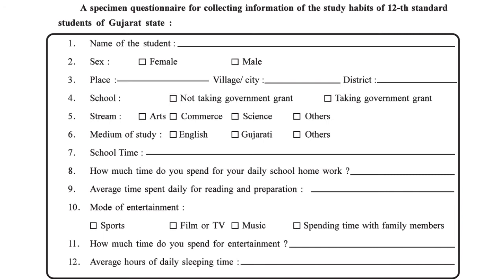How much time do you spend for your daily school homework? That means it's not calculative. We just have to write the hours. Average time spent daily for reading and preparation. Okay, now this is a bit calculative, but it is not that much calculative a question. If you can avoid it, avoid it. But this is a very important question for this topic of survey, so we have to add it. The mode of entertainment, once again, we have the tick boxes. How much time do you spend for entertainment? Average hours of daily sleeping time: 5 hours, 6 hours, 8 hours. So the survey is done.